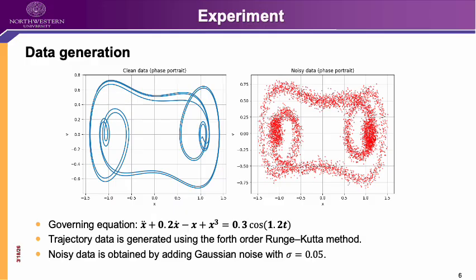The system is converted into a first-order system by defining the velocity as a separate state variable. To study the effect of measurement noise, I added Gaussian noise with a standard deviation of 0.05 to both the displacement and velocity signals. In addition, I only use a portion of the trajectory, specifically the first 80 seconds for training, and the remaining data is used to evaluate the generalization of the discovered model.